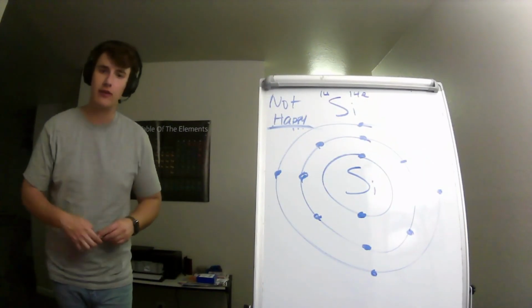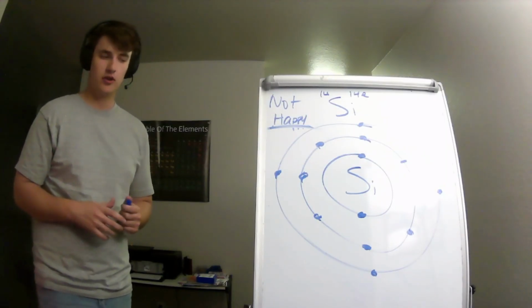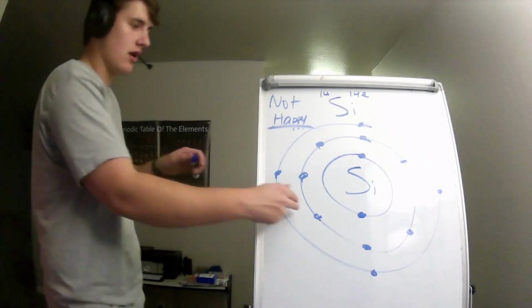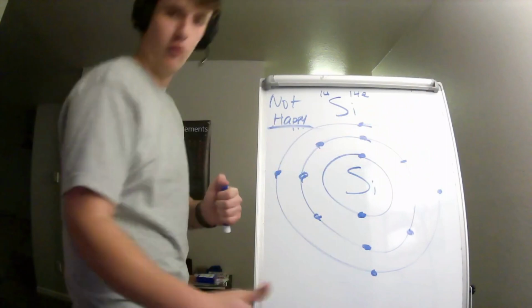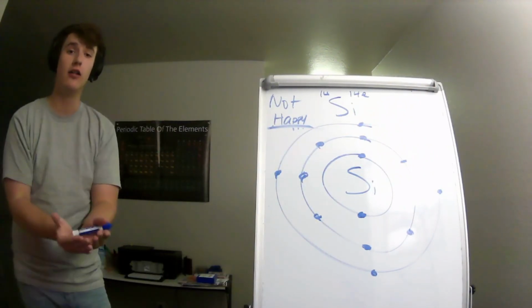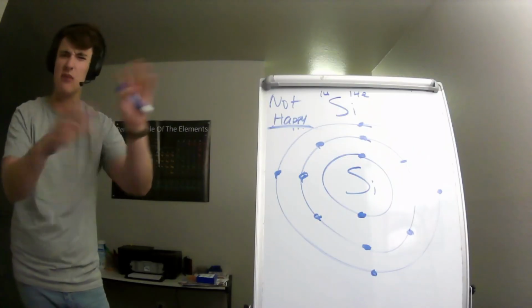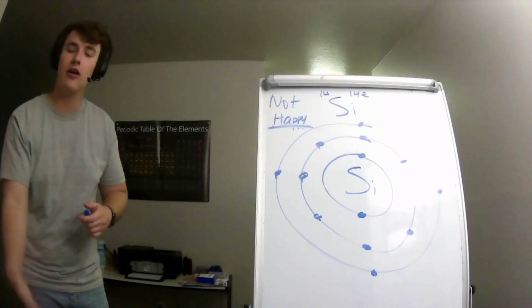Now, another question that we just learned about. How many valence electrons does silicon have? You may be inclined to say 14 or you might think 12 because the second shell has 8 and the third shell has 4. But remember, the valence electrons are only electrons on the outer shell that are not full. I said unbonded earlier. Don't worry about that.